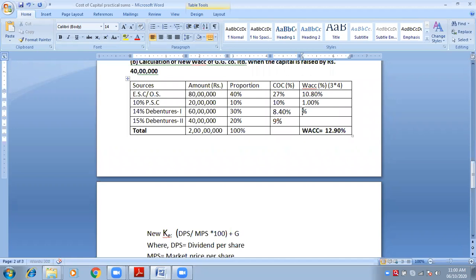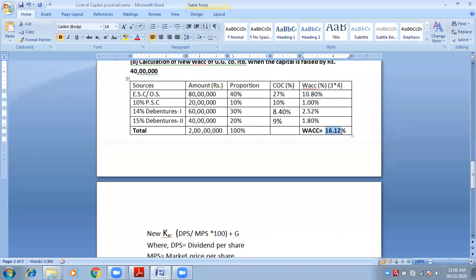Okay, so 30 into 8.4%. 2.52%. Okay, 20 into 9%. 1.80%. And what is the total? 16.12%. And this should be written as, therefore, WACC is equal.